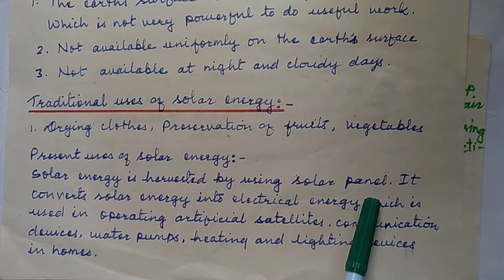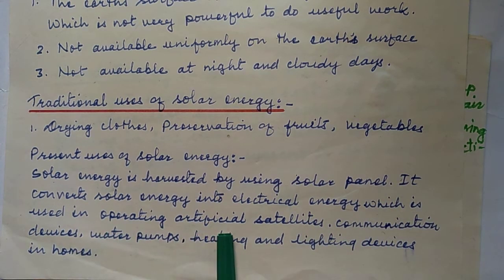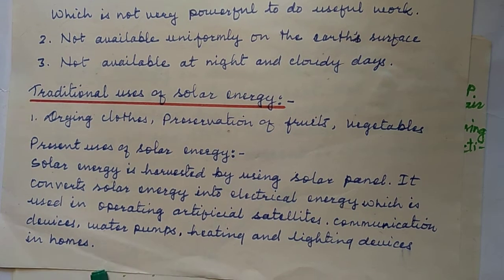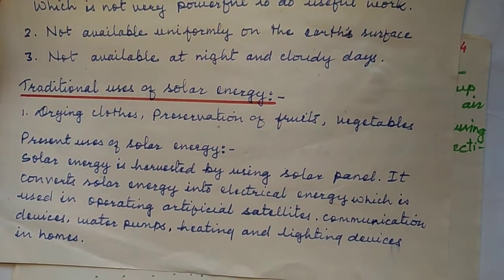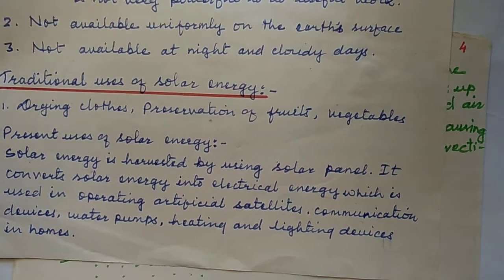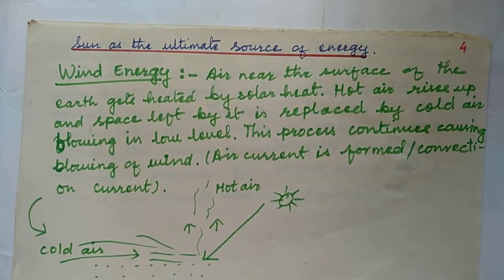These convert solar energy into electrical energy, which is used in operating artificial satellites, communication devices in rural areas, water pumps, heating and lighting devices in homes, etc. So solar energy is used extensively for heating and lighting purposes in our day-to-day life.